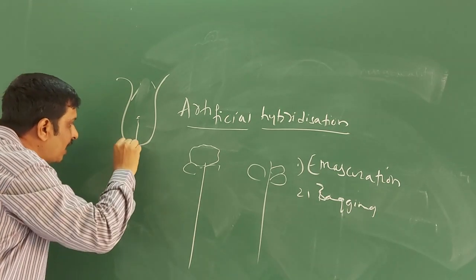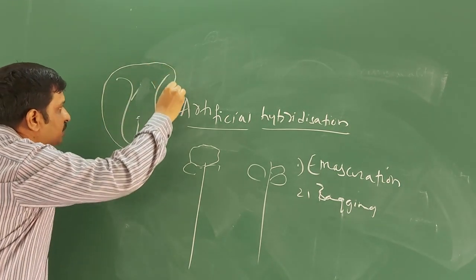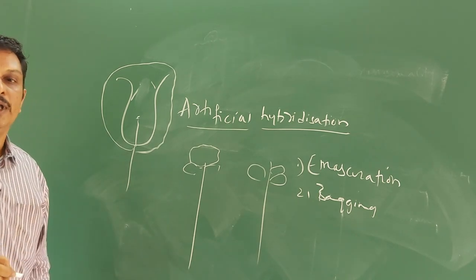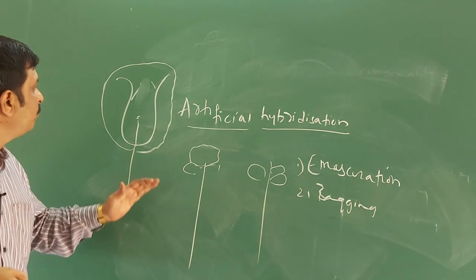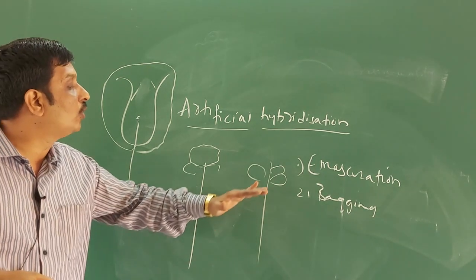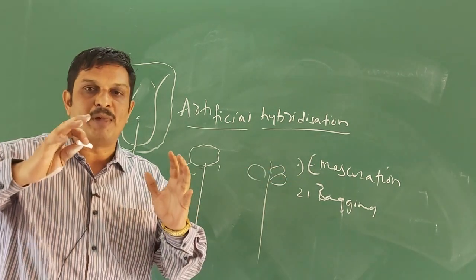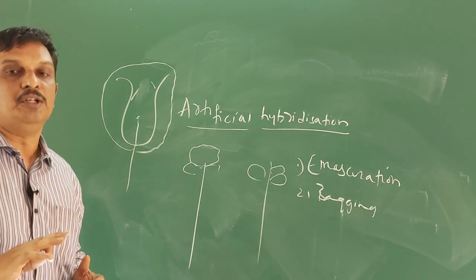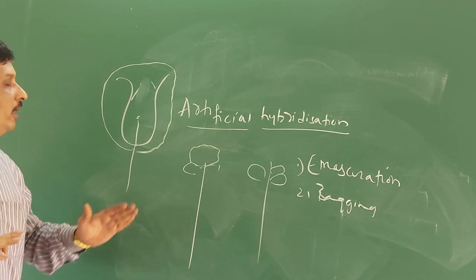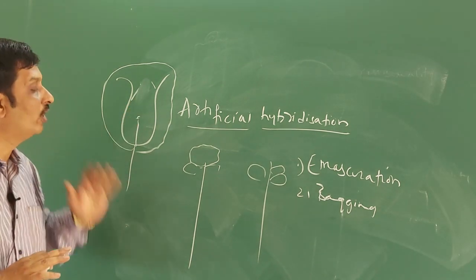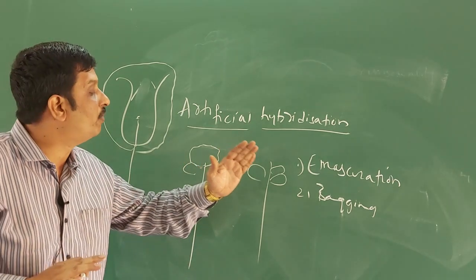Emasculated flowers have to be covered by bags of suitable size, generally made of butter paper, in order to prevent contamination of the stigma from unwanted pollen grains. This we call bagging.